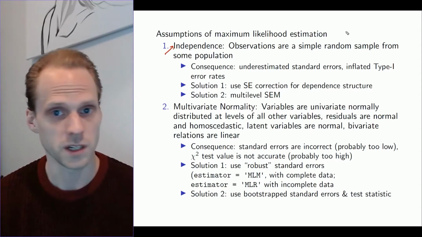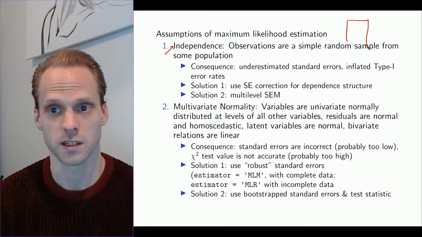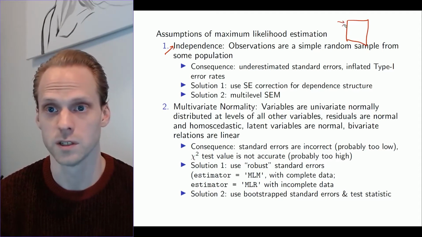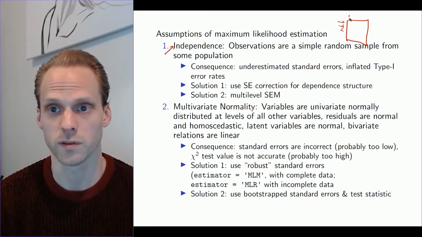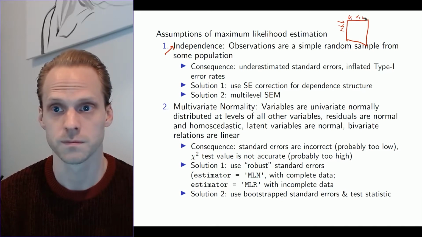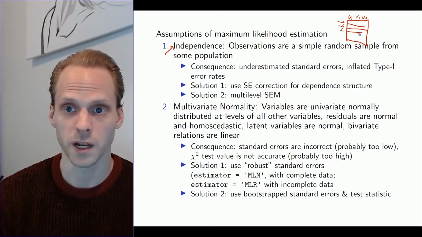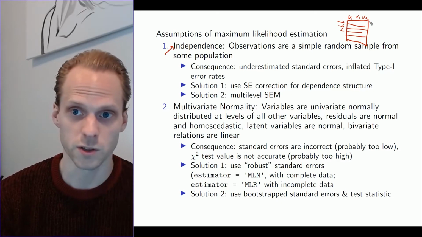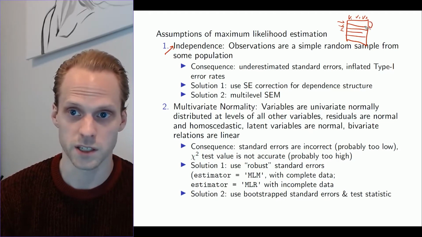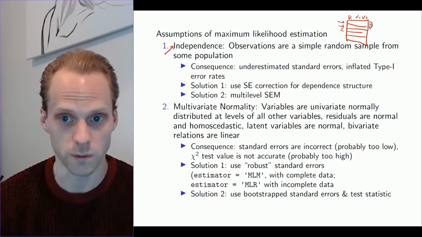That simply means that if I have my data set, let's say in JASP or something, my cases are my rows and my variables are my columns. Then these rows should be independent of each other. That means that I should not be able to predict the second row from the first row more than I could do with my model alone.